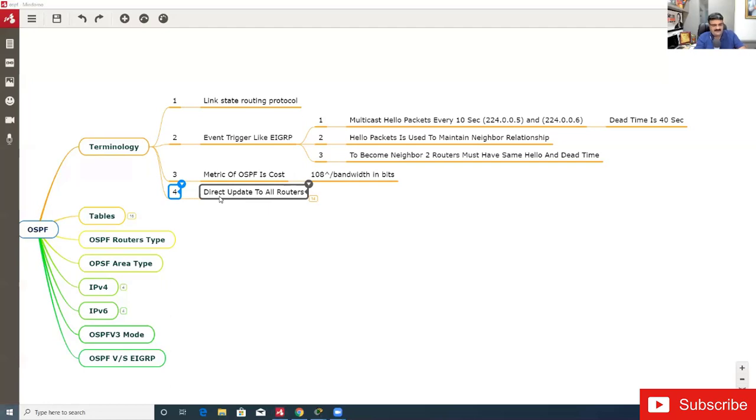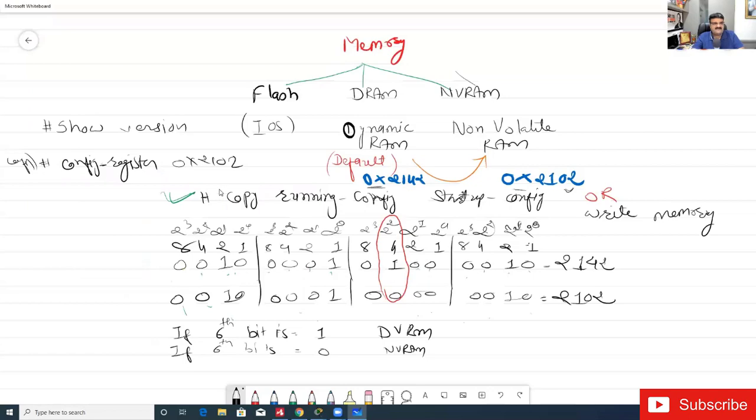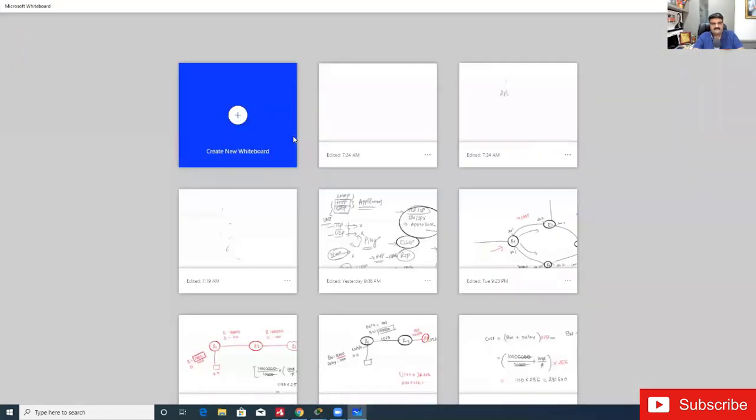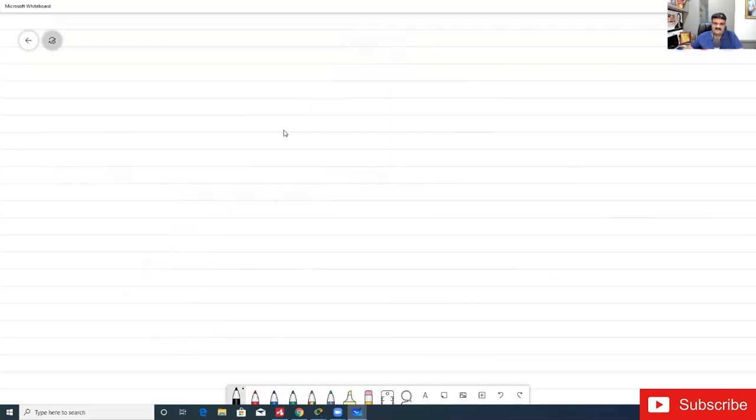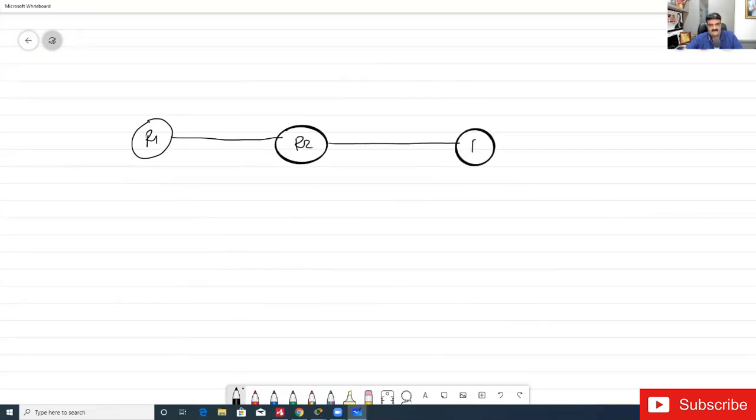Okay, so let me open my whiteboard so you can understand this. Let's assume that I have 4 routers. Yeah, I'm using the same lab that we have been using, our popular lab.